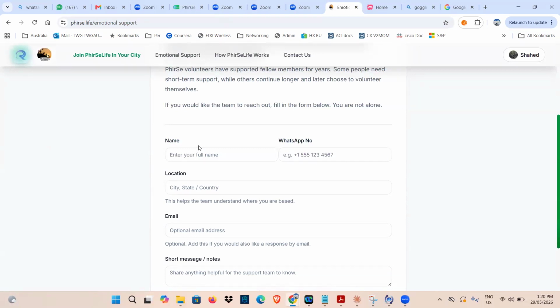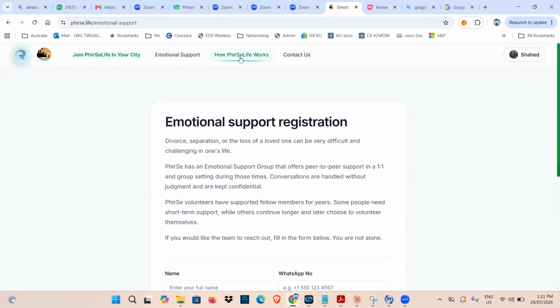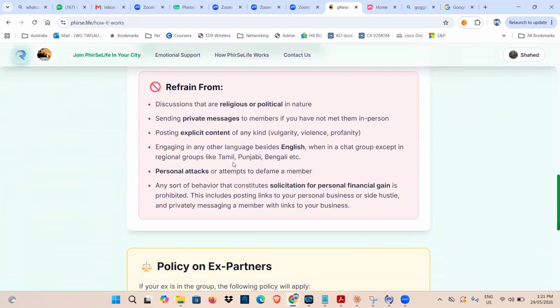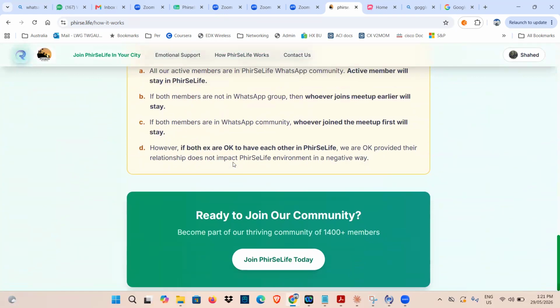Then I share it with the regional lead. Like in the Bay Area, it's Susie. I say, hey, this is the request, anyone from the team. A few people help from there. After that, whether they want to join Phirse or not is up to them. Most of them join Phirse, which is here. How Phirse works is probably from our old website, the guidelines and how this works. I don't think anybody reads it, but it is there.